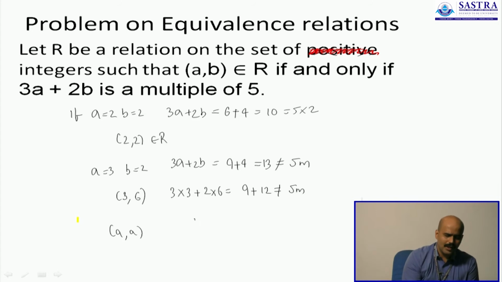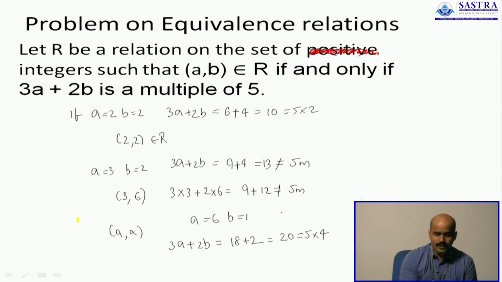What if I pick a as 6 and b as 1? I will have 3a plus 2b giving us 18 plus 2, which is actually 20, a multiple of 5. So 6 1 is a pair. 6 1 works out pretty much.